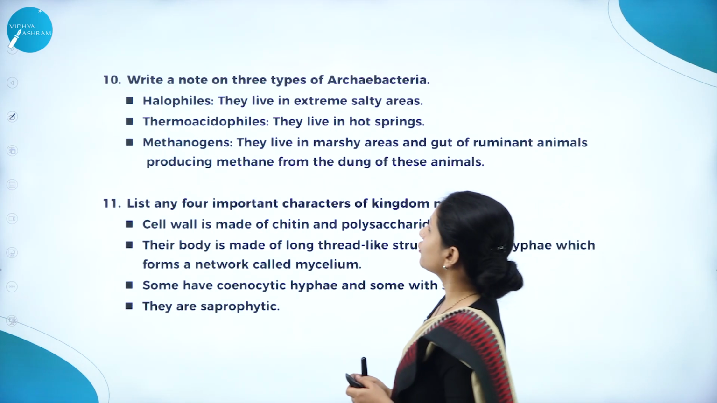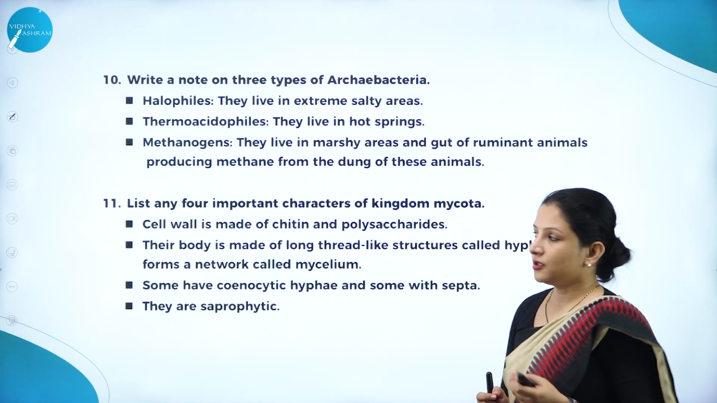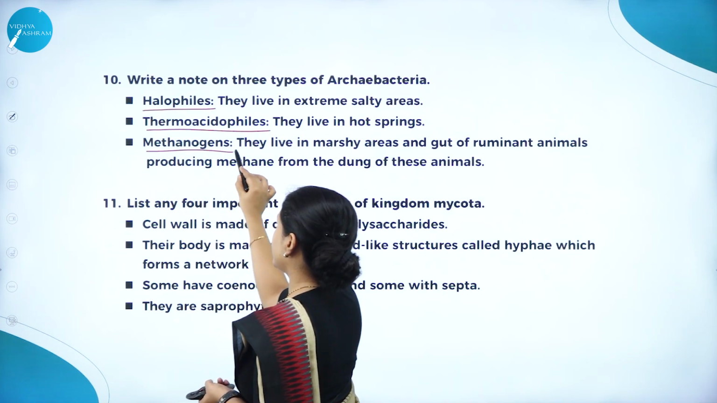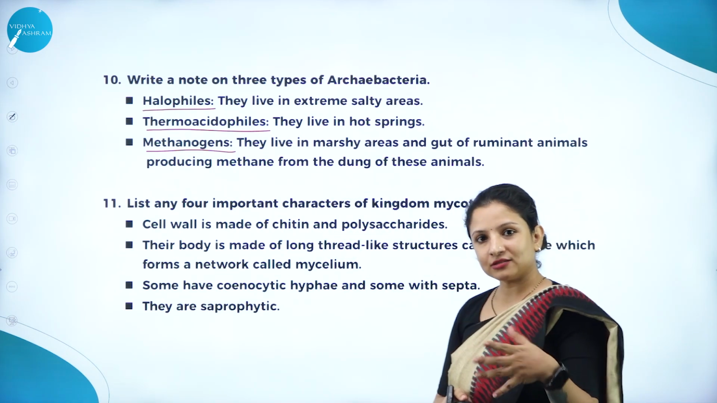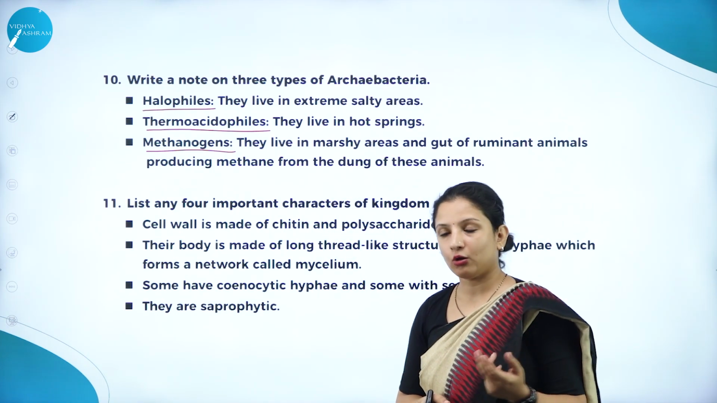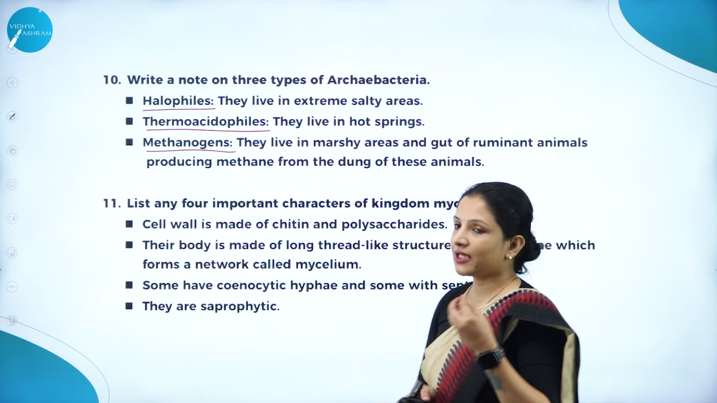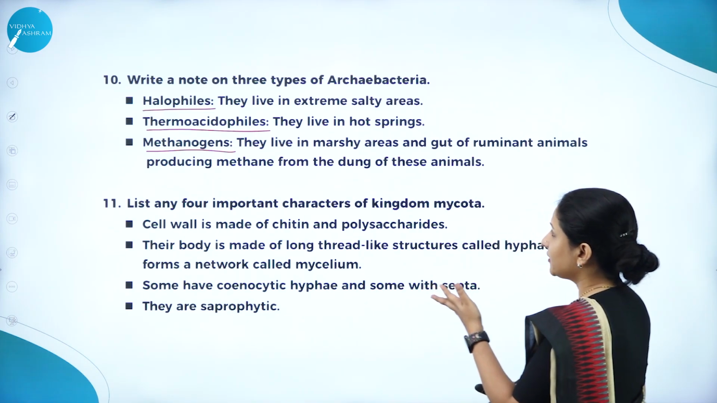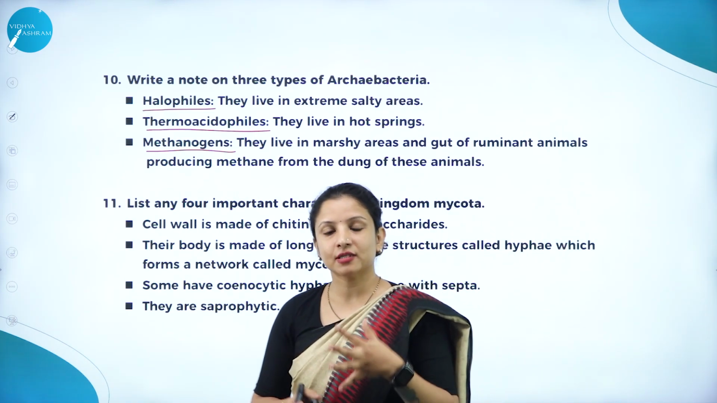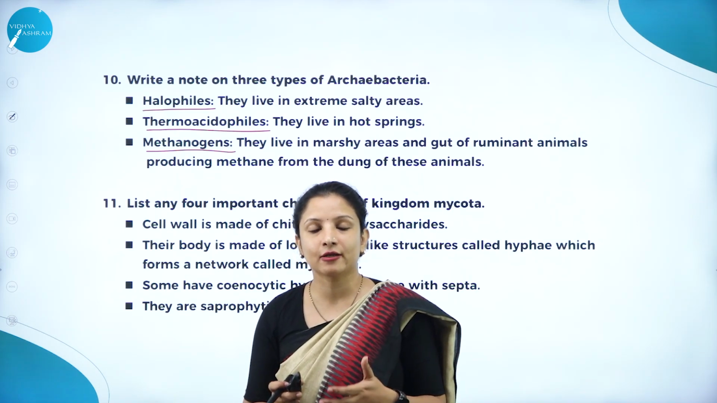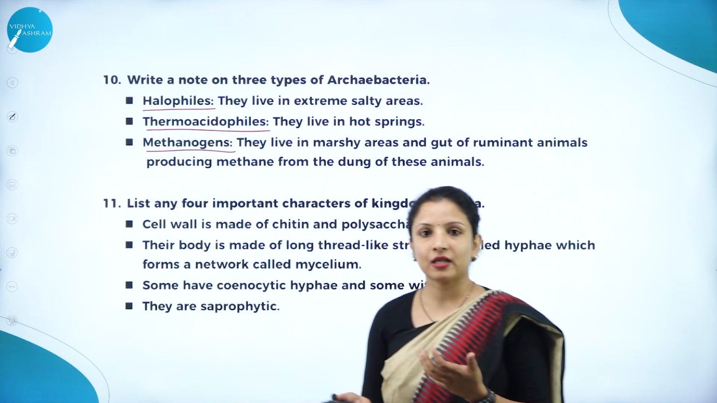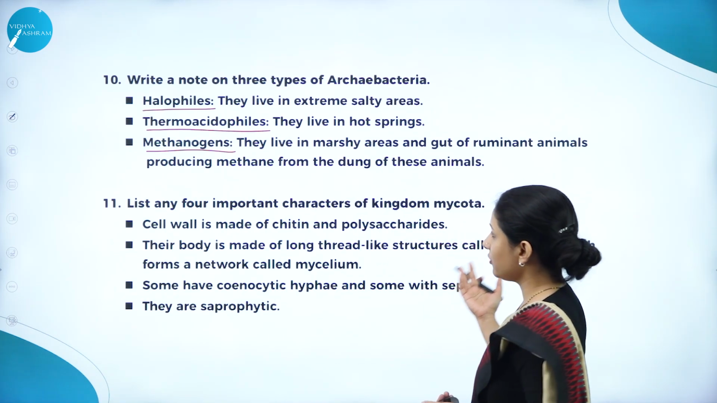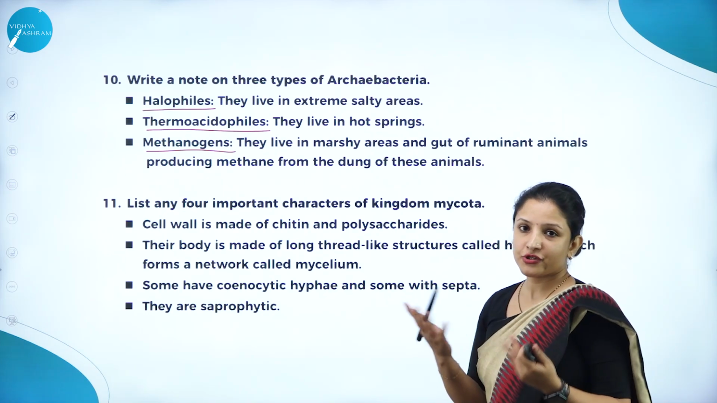Next question. Write a note on 3 types of archaebacteria. So 3 types you have to write about: halophiles, thermoacidophiles, methanogens. You have to write a note, or they can ask to mention 3 types of archaebacteria. That also can be asked. So halophiles, they live in extreme salt conditions. Thermoacidophiles, they live in hot springs. Methanogens, they live in marshy areas and they also live in the gut or intestine of cows, buffaloes, which are ruminant animals, wherein in the dung of these animals, they produce methane gas or biogas. So that is so much you write, you will get marks.